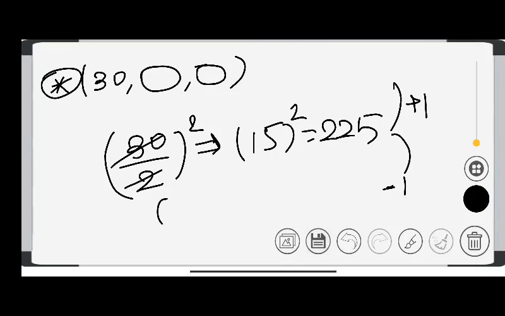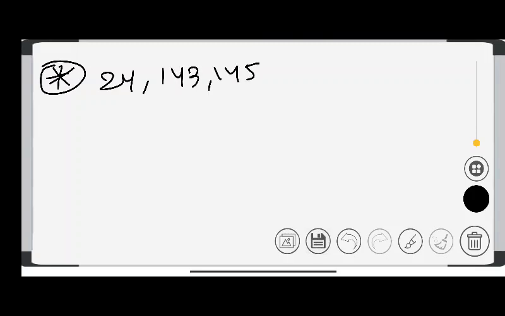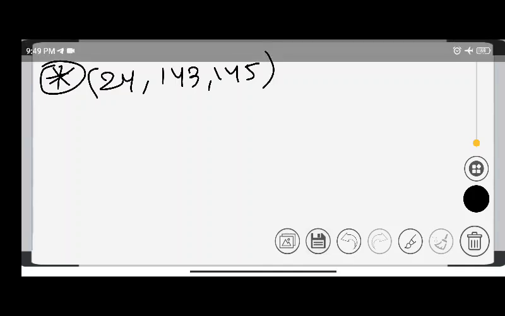So the answer is 30, 224 and 226. Let's take one more example, the last example. 24, 143 and 145. Actually, this is a triplet. Let's verify it.